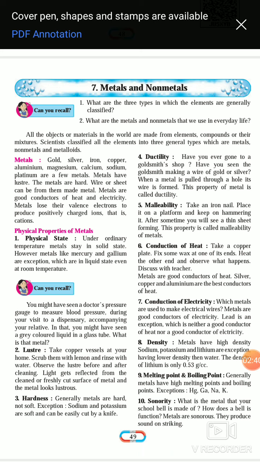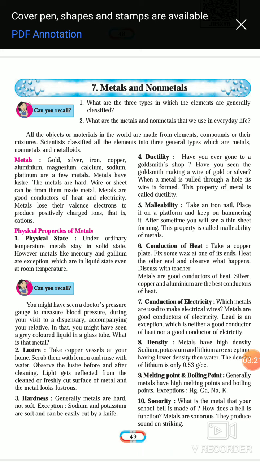Now let's see the physical properties of metals. The first physical property is that under ordinary temperature, metal stays solid. So metal is generally observed in solid state, but if we increase the temperature, they melt and become liquid. So in general, in ordinary condition they are in solid state. However, metals like mercury and gallium are the exceptions, because at normal temperature they appear in liquid state, which means they are liquid at room temperature. So this is the physical state.